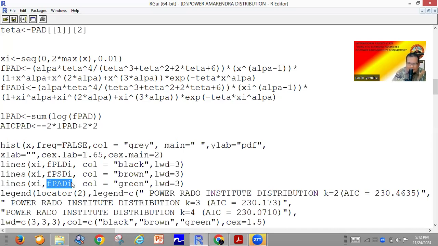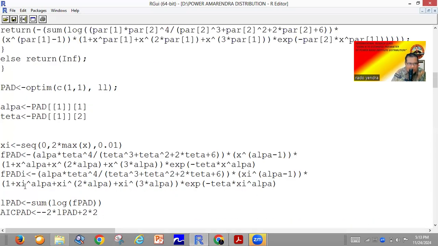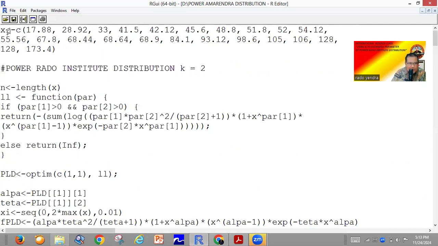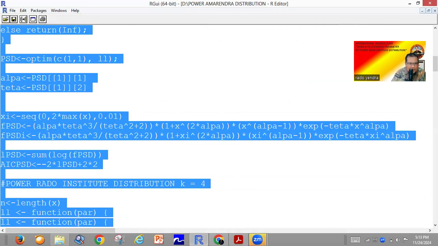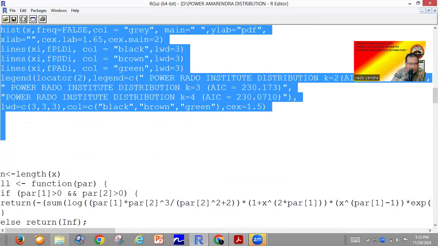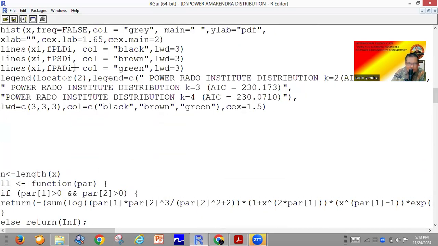After that, we can check which one is the best. The best means we have the smallest IC. The best density function must have the smallest IC value, and then the density plot must be very close to the histogram. Okay, we run the whole program, and we can check the plot of this one.